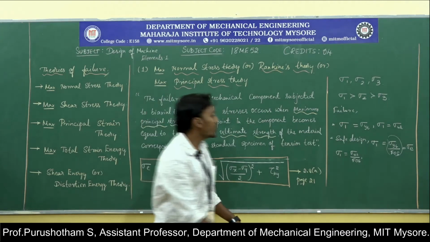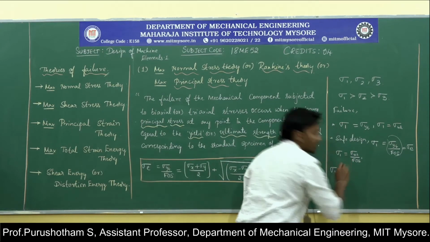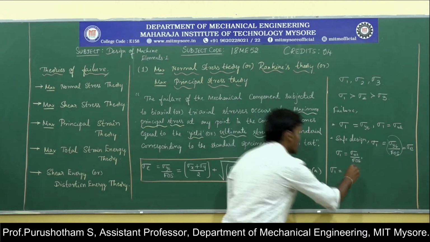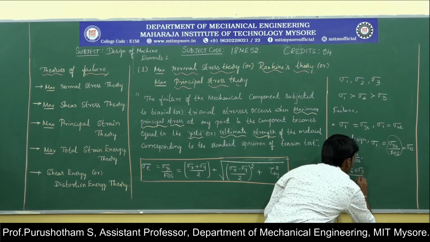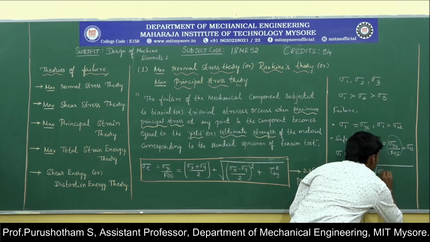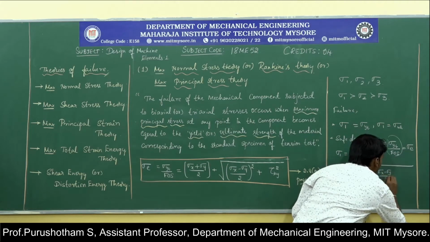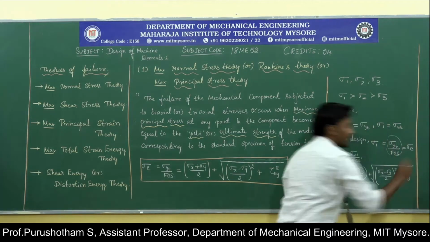Now we know the sigma 1 value, which is equal to sigma x plus sigma y by 2 plus square root of, sigma x minus sigma y by 2 whole square, plus tau xy whole square.